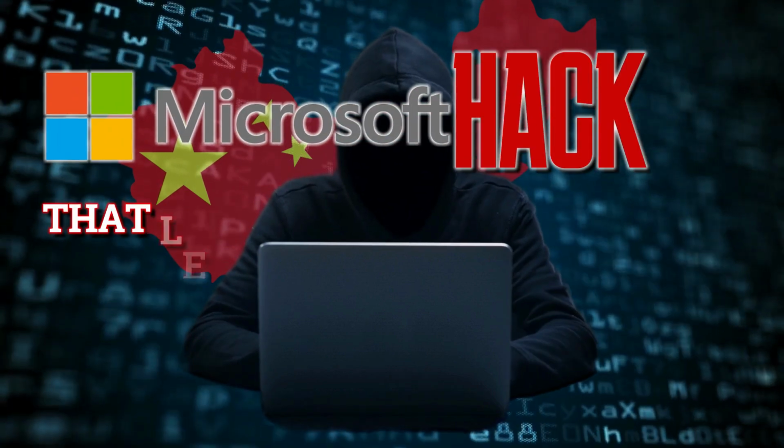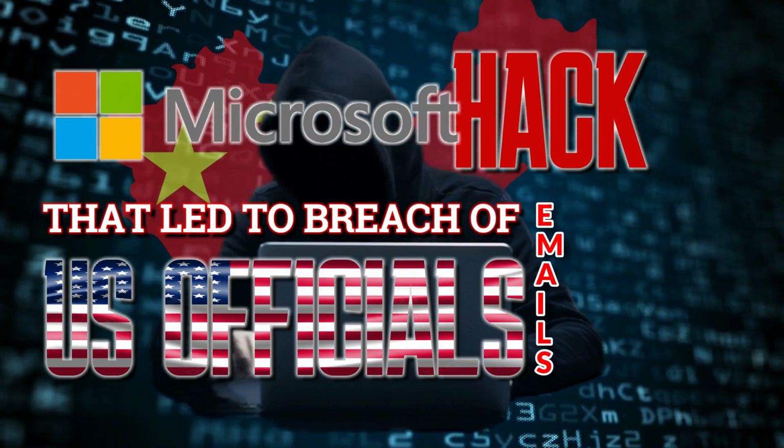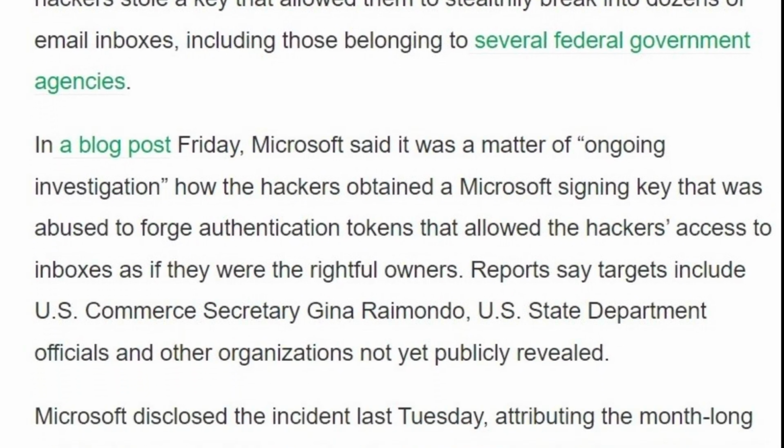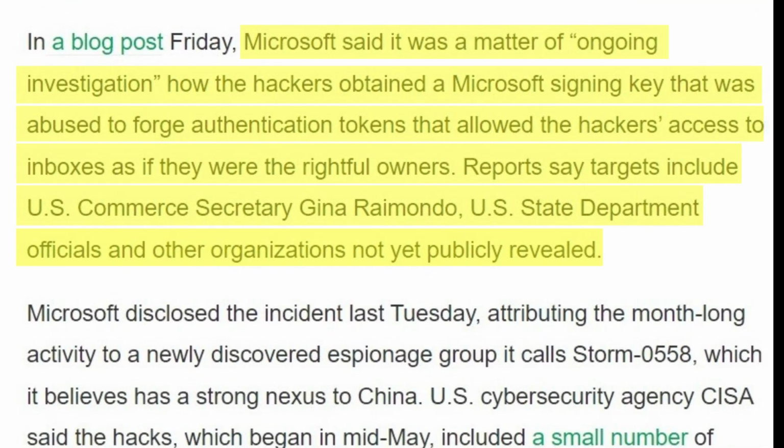Microsoft hack that led to breach of U.S. officials' emails. If you have not been paying attention, 2 months ago Microsoft was hacked by a Chinese hacker with the pseudonym Storm 558, which led to the compromise of the emails of senior U.S. officials. Microsoft has finally released a report on their investigation into this hack, and in this video, we will be exploring what are the flaws that lead to this compromise.